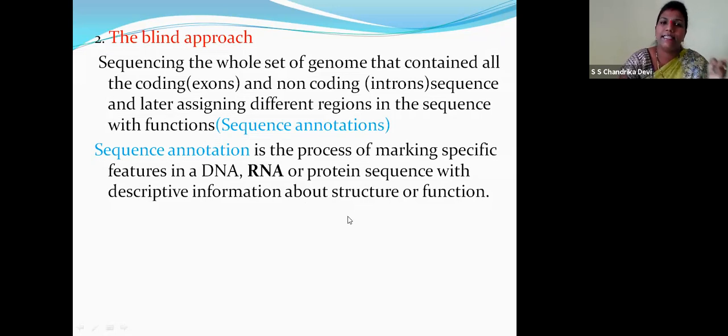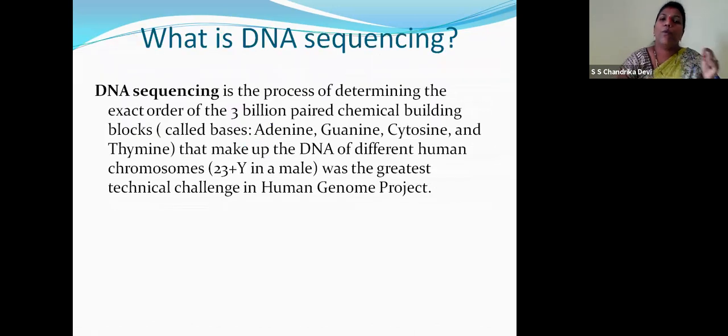Children, in the EST, we had only the coding regions, that means exons. We removed the introns, right? Non-coding genes. In the blind approach, the whole set of genome is obtained that contains coding and non-coding regions, that is, exons and introns, because it has to define the sequence, right? So what is DNA sequencing? As I told you, a nitrogen base pair, right?